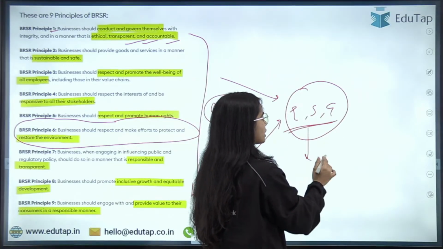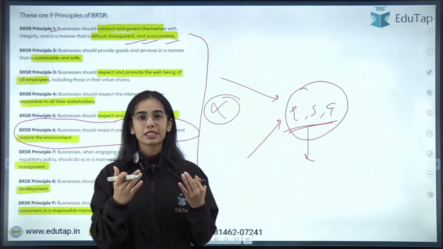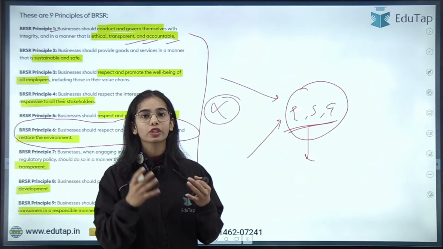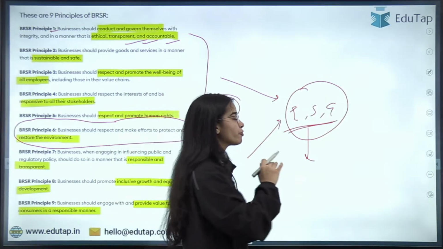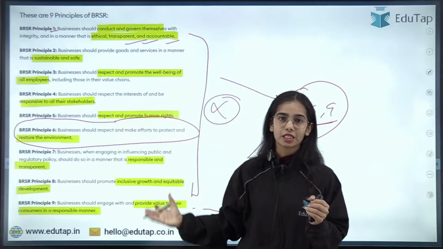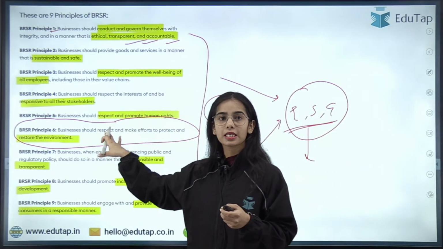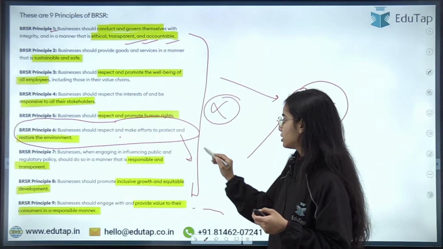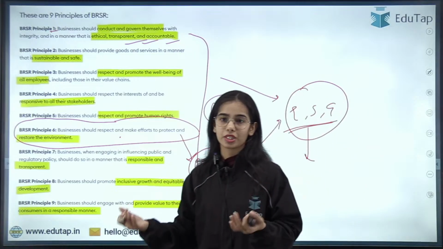So if the company wants to do the ESG disclosures, and work for the environment, society, and governance while making profits also, the company should follow these 9 principles. Under BRSR principle 6, the GCP disclosure, the green credit disclosure, will happen.